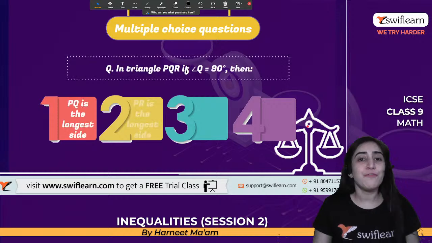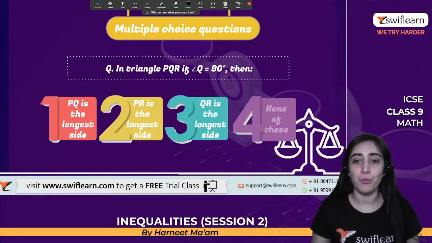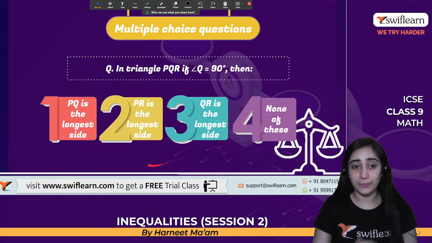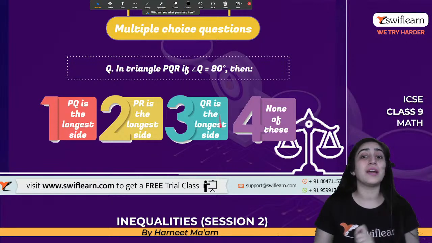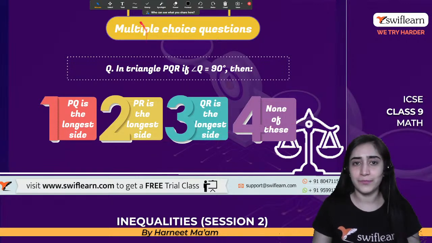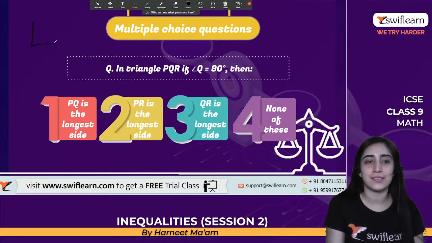Let's see. In a triangle PQR, if angle Q is 90 degrees, then what out of the four is possible? PQ is the longest side, PR is the longest side, QR is the longest side, or none of these. Let's see. Let's make this triangle. Anyone, till the time I'm telling you, you can give me the answers in the chat box.